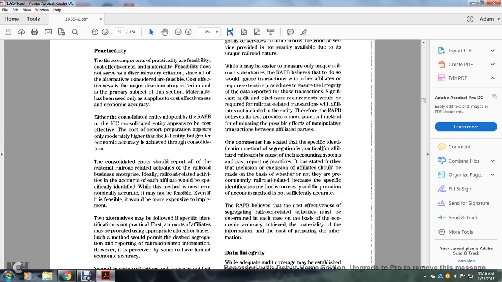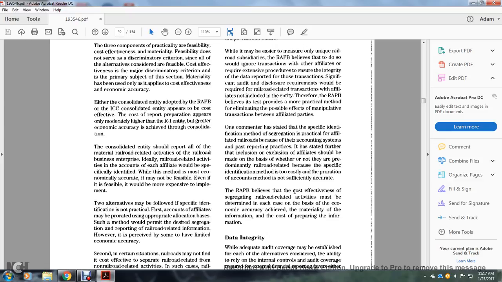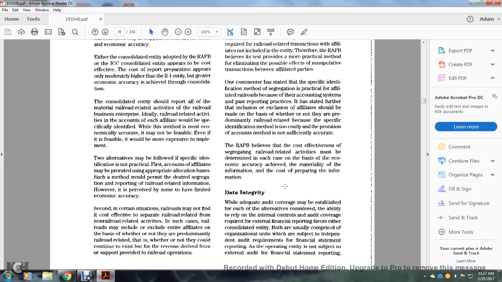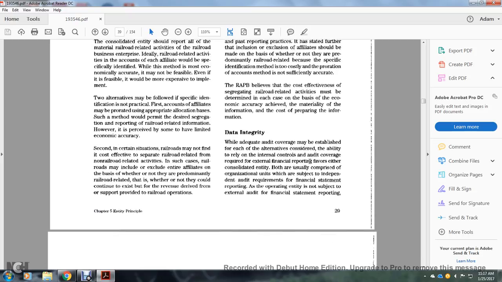Other commentaries have stated that specific identification and segregation are not practical for railroads because of their accounting systems and reporting practices. They state further that inclusion or exclusion of affiliates should be made on the basis of whether or not they are predominantly railroad-related, because the specific identification method is too costly or the proration of accounts method is not sufficiently accurate. The Railroad Accounting Principles Board believes the cost-effective segregation of railroad-related activities may be made on each of the bases of economic accuracy achieved with the information, cost of preparing the information, and data integrity.